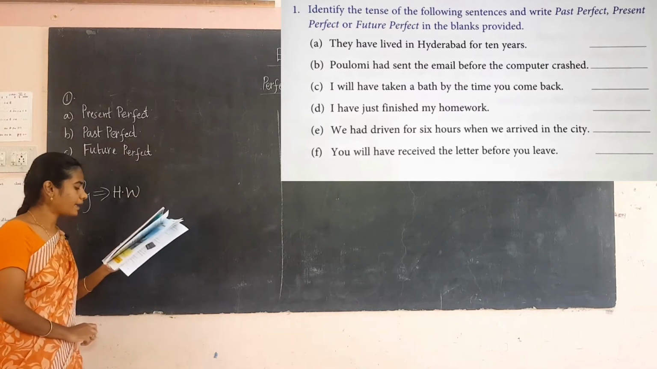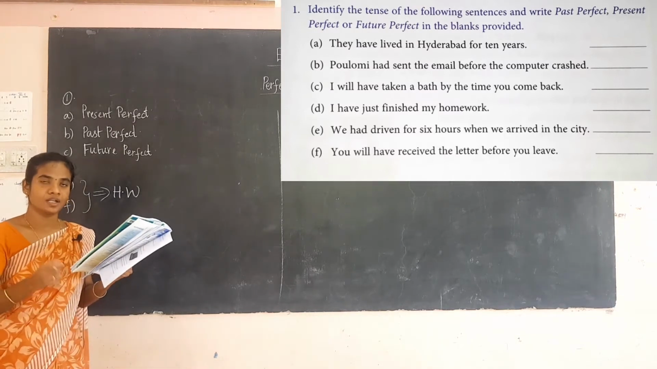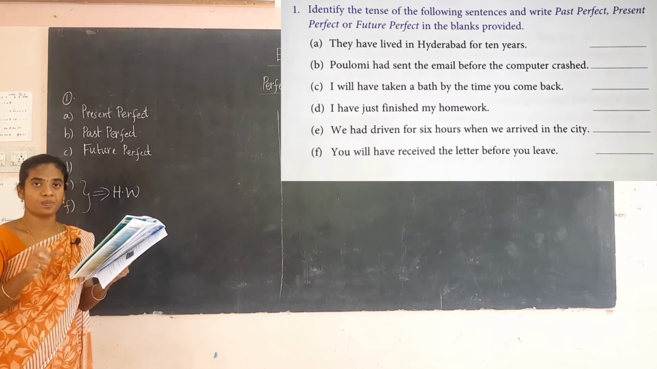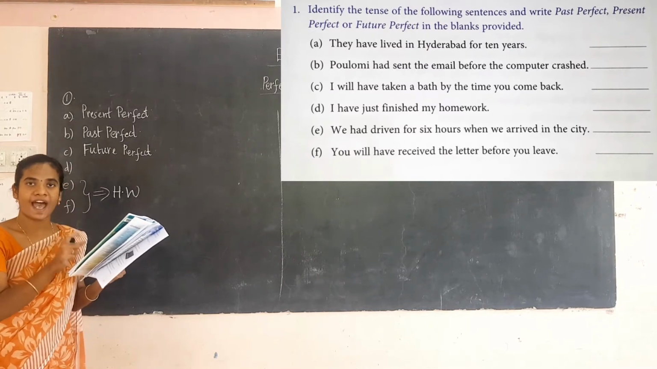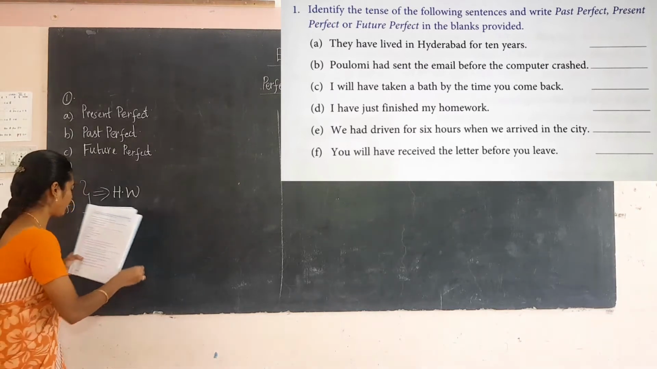Then D1, I have just finished my homework. Okay. So here the structure is have plus V3, which comes under the present perfect. Okay.